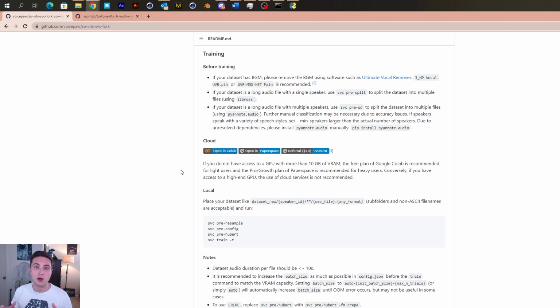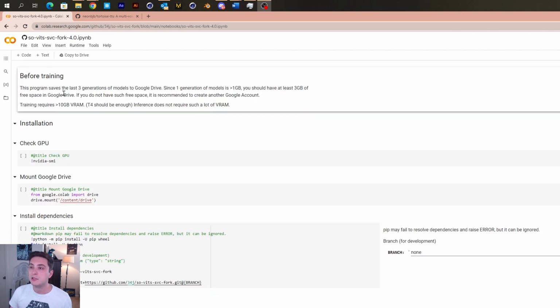You can either do this all locally using your GPU, or you can do it in Google Colab. If you don't have a good GPU, or if your GPU is just taking too long, the Google Colab will be a good option for this. I have a 3090 in my machine, so for me, it took a little bit to train, but it went pretty well. I'm just going to quickly show you what happens if you go to the Colab.